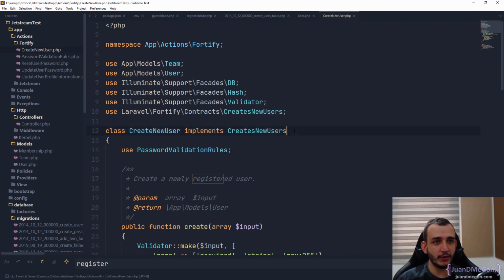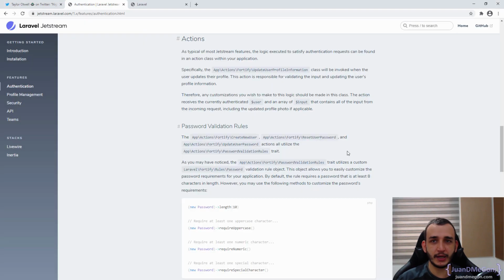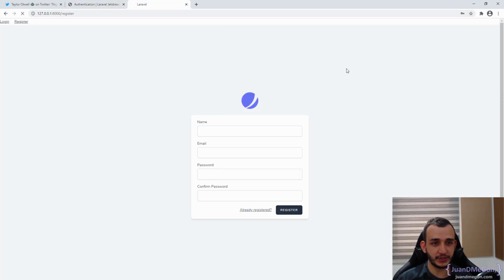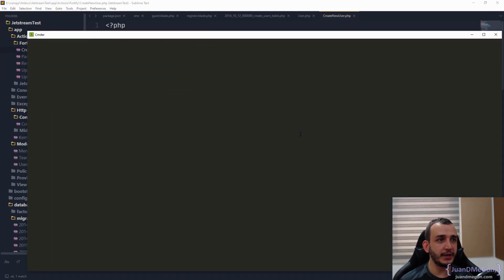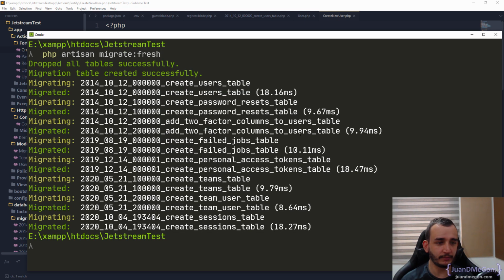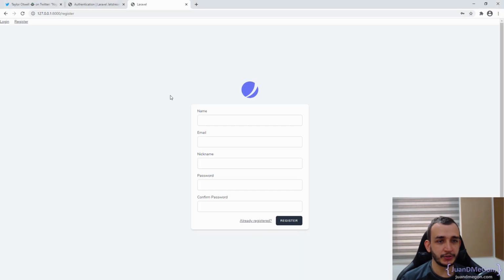So let's verify what we have. Of course, before of that, I'm going to refresh here. And there we have name, email, pretty functional. And now we need to run the migrations once again, the fresh ones, to get it working. So at this point, of course, our users table already has the nickname, so eventually we can do it. So we have test at test.com. The nickname is going to be testing. The password, any valid password.